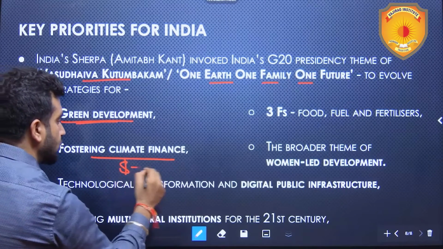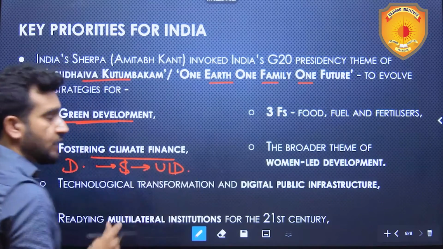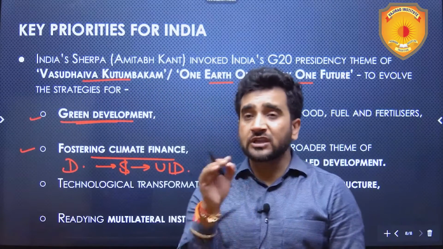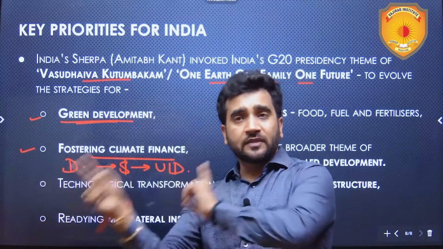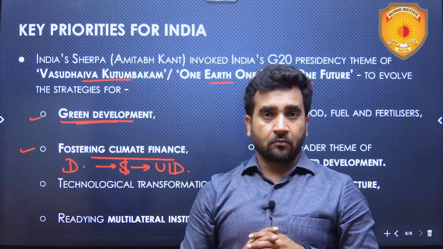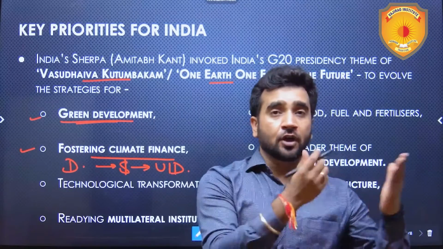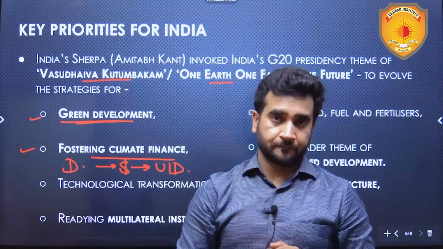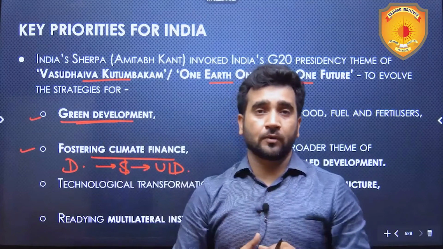Now money has to come from the developed world to the underdeveloped world. We have covered a topic on this, and this was discussed in COP 15, 2009 Copenhagen, that $100 billion per year would be invested by the developed world in the developing and underdeveloped world from 2020 onwards. But as per an OECD estimate, only $83.3 billion have been transferred in a year till now, and that is the highest. That has not been met, and then we are also talking about increasing this goal.